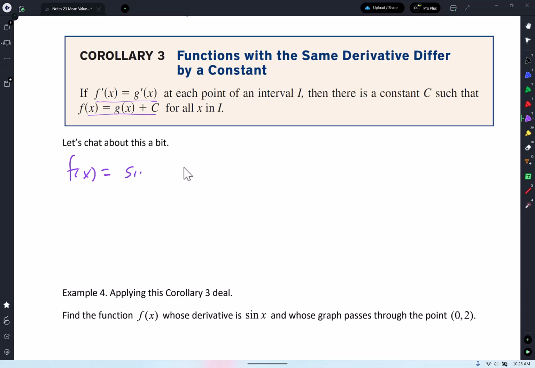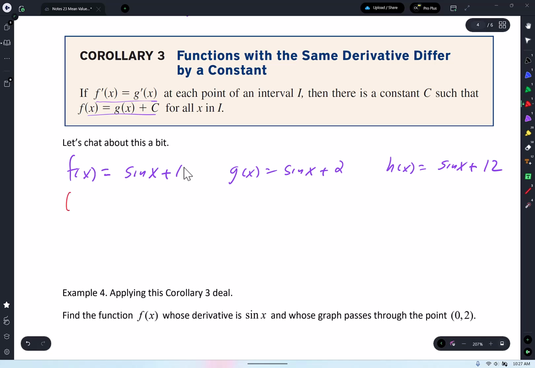So let's say I have f of x equals sine x plus 1, and then g of x equals sine x plus, what's your favorite number? 2. h of x equals sine x plus, give me someone else's favorite number. 12. All right, so look, guys, let's take a derivative of all of those. So f prime of x equals, what's the derivative of sine x?